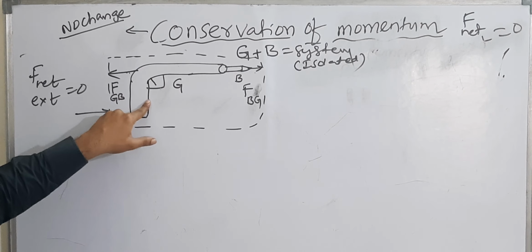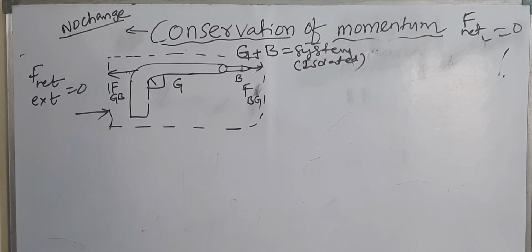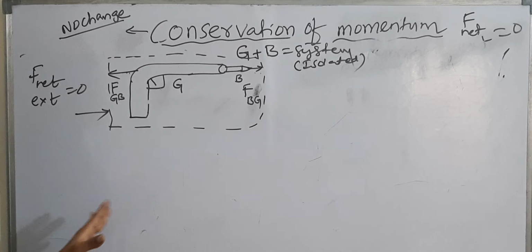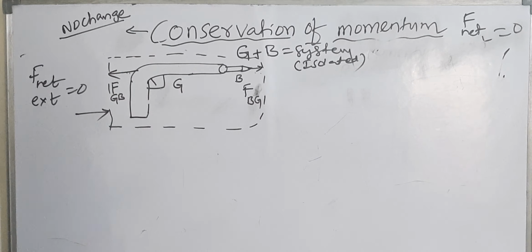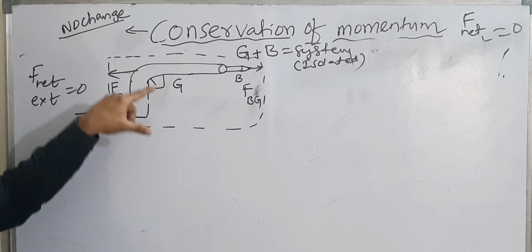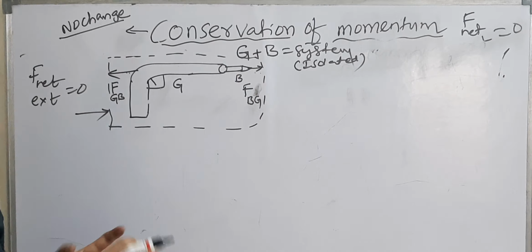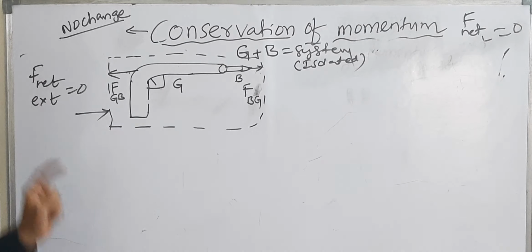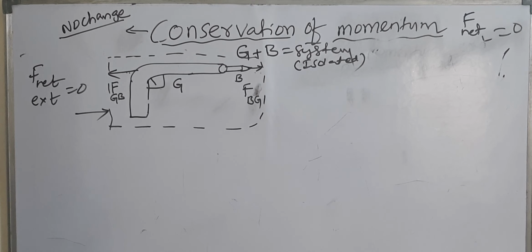Internal forces cancel each other according to Newton's law of motion, and internal forces do not cause any motion. Due to internal forces, velocity changes internally, momentum changes internally, but total momentum remains constant. Why? Because there is no external force.